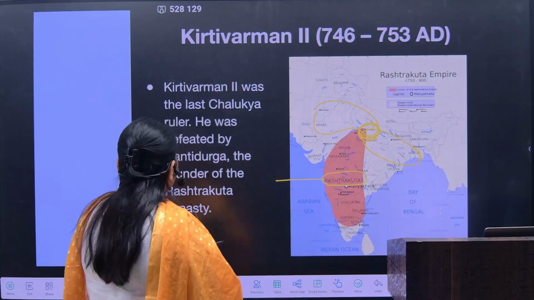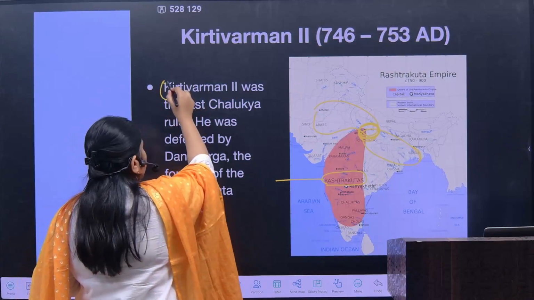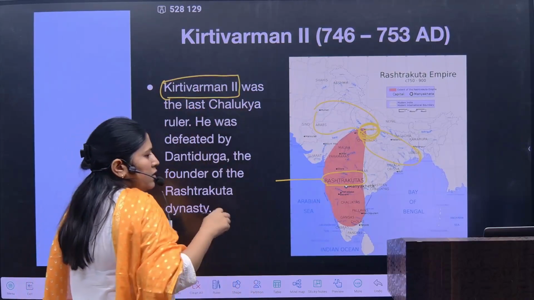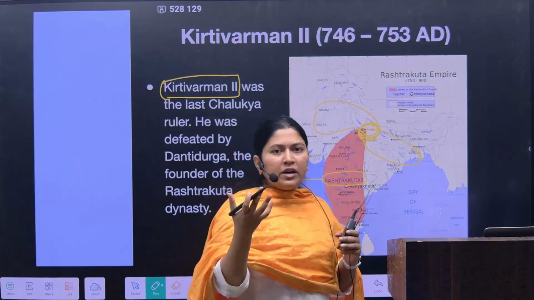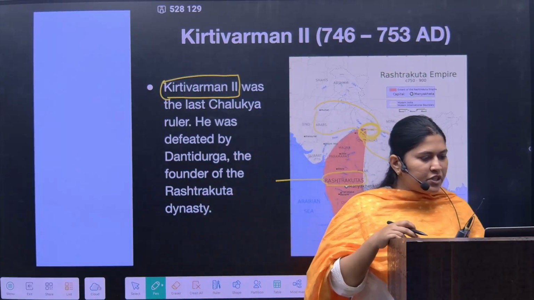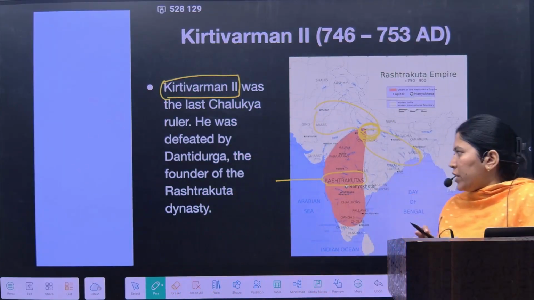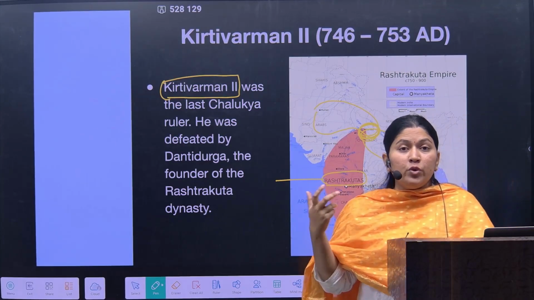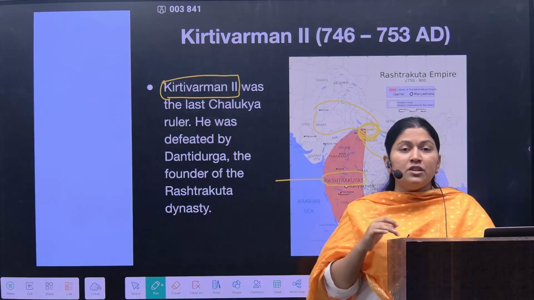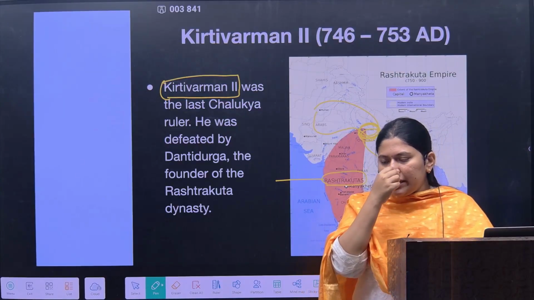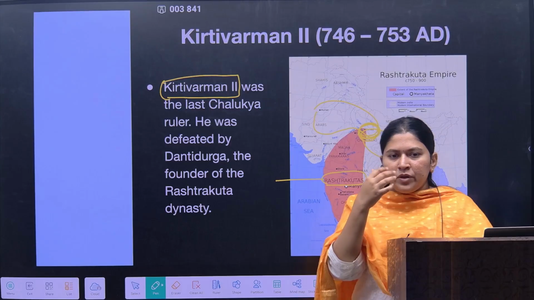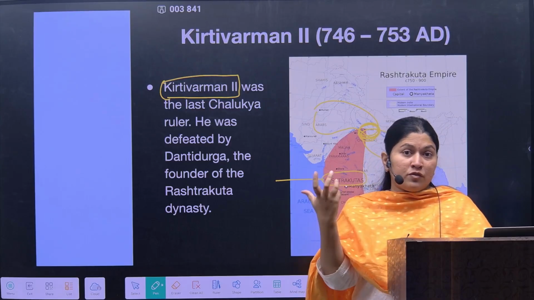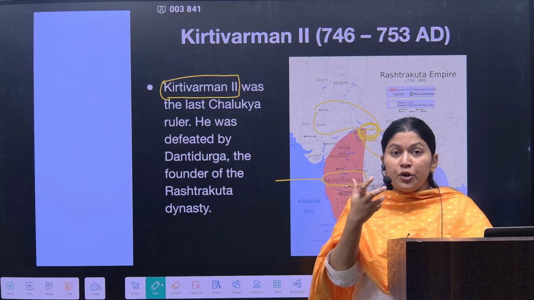So here Kirtivarman II lost at the hands of the Rashtrakuta dynasty, or especially Danti Durga. Danti Durga fought furiously with this Kirtivarman. Many of the historical texts describe the facial expressions of Danti Durga, how rude he was.